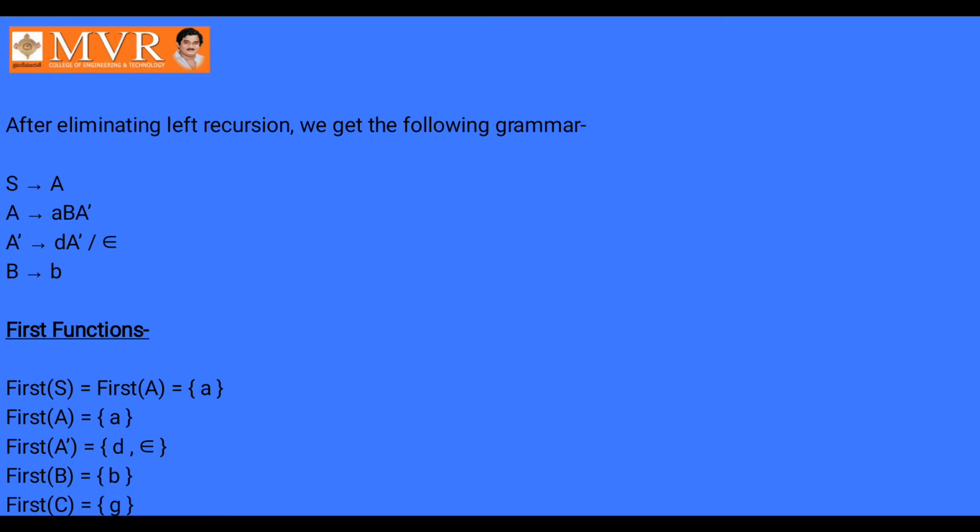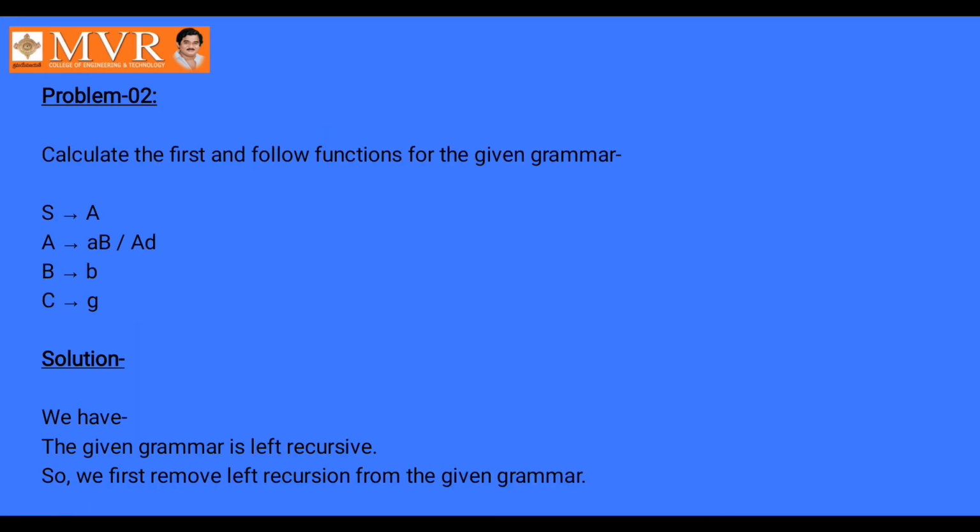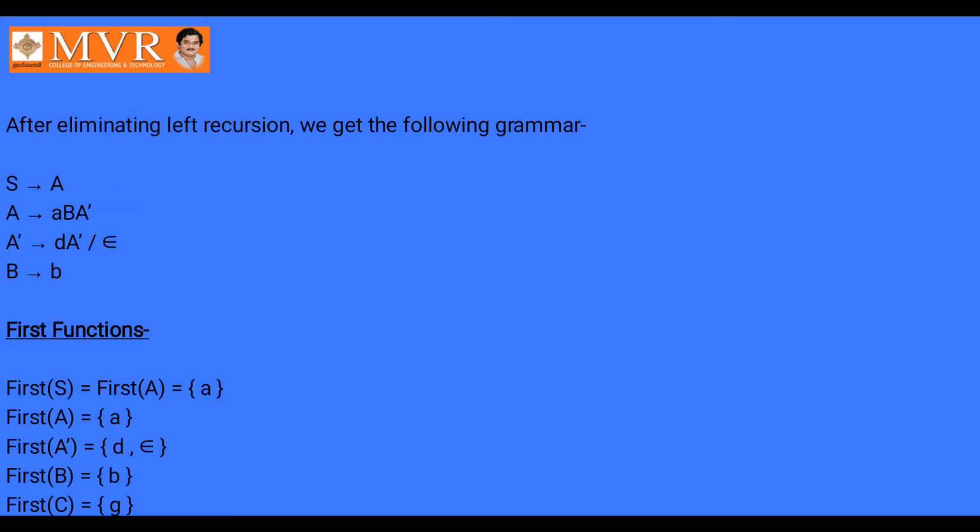And for first of B, we have only one element in the problem, so I am writing the same thing here. First of capital B is small b. In the original problem, small c is g. Small c is g, so first of C is g. This is about the first function.